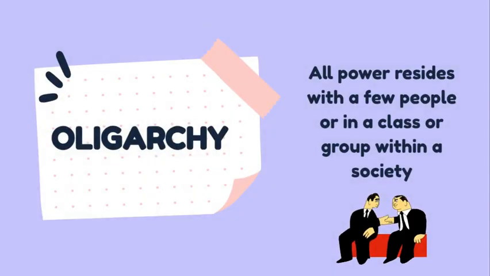An oligarchy, so that's oligarchy. This is where all the power resides with a few people or in a class or group within the society. So this would be where the wealthy 1% of the population has all the power. It may be ruled by like two or three people, or it could be ruled by a whole class of people that have all the wealth.